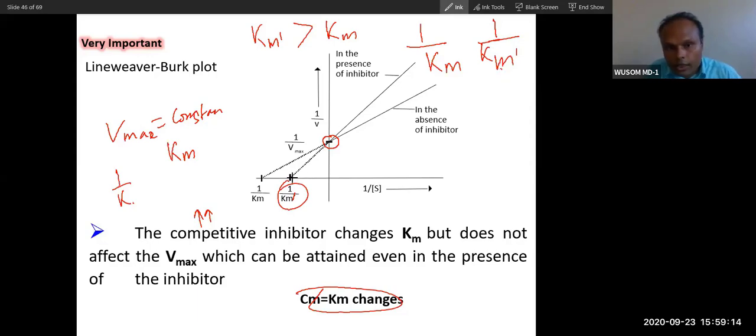If you divide 1 by the higher number, the result will actually be lower.